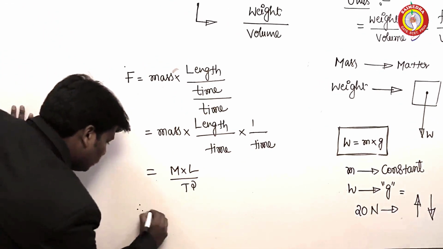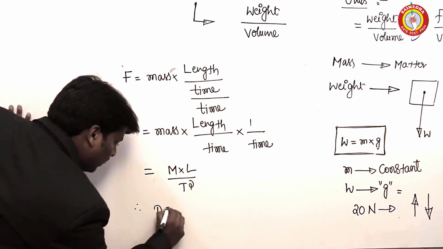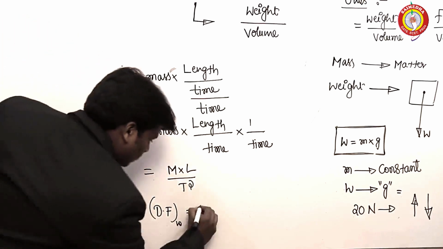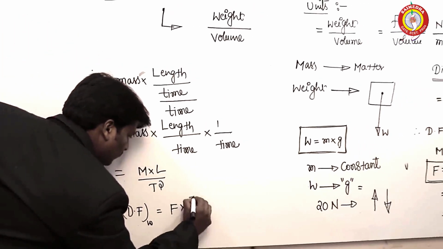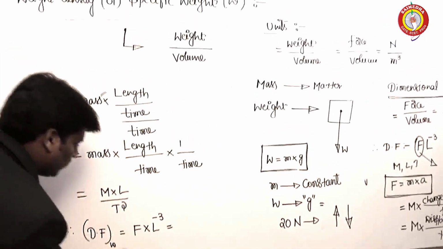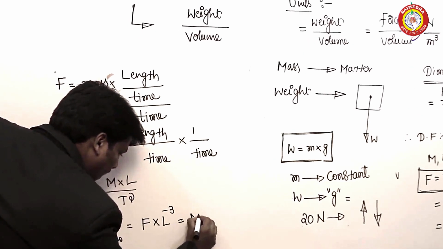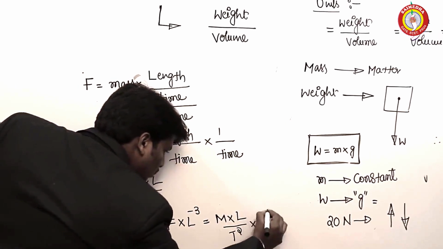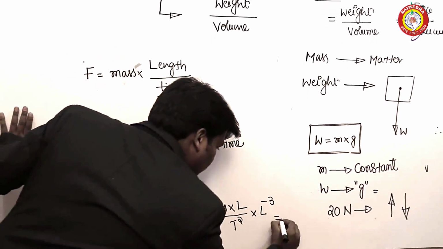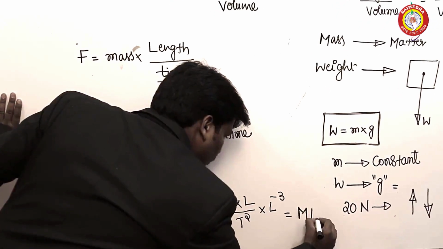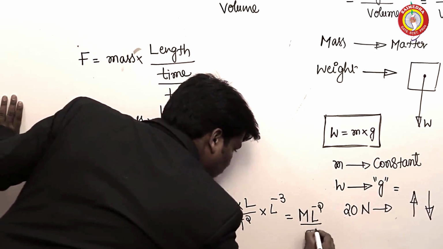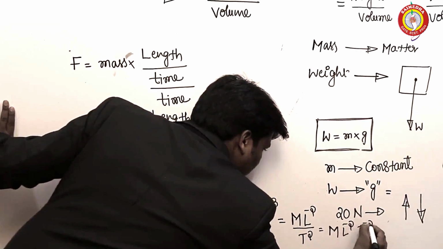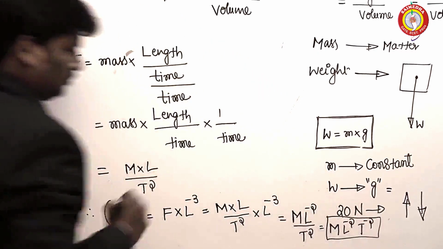Therefore, dimensional formula for weight density is equal to F into L to the power of minus 3, and it is equal to, instead of F I am writing M into L by T square, into L to the power of minus 3, and it is equal to M into L to the power of minus 2 by T square, and it is equal to M into L to the power of minus 2 and T to the power of minus 2.